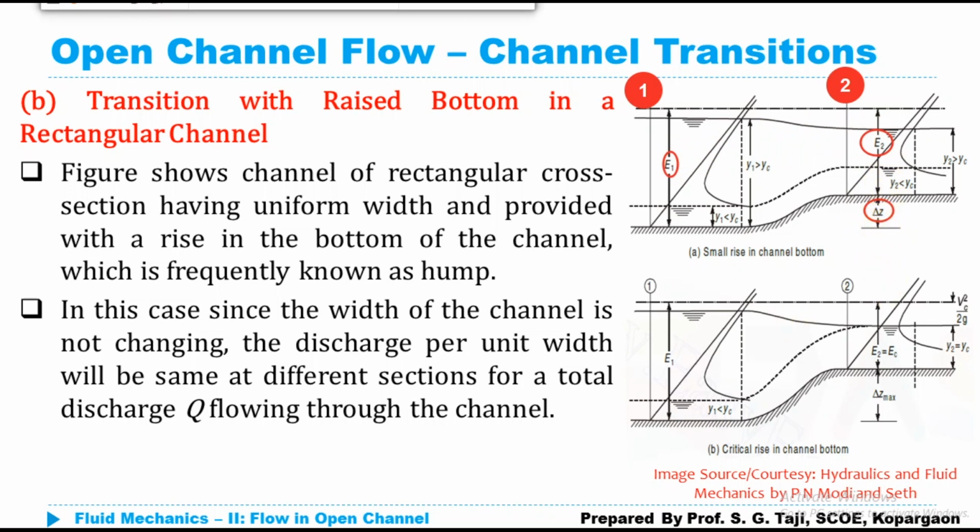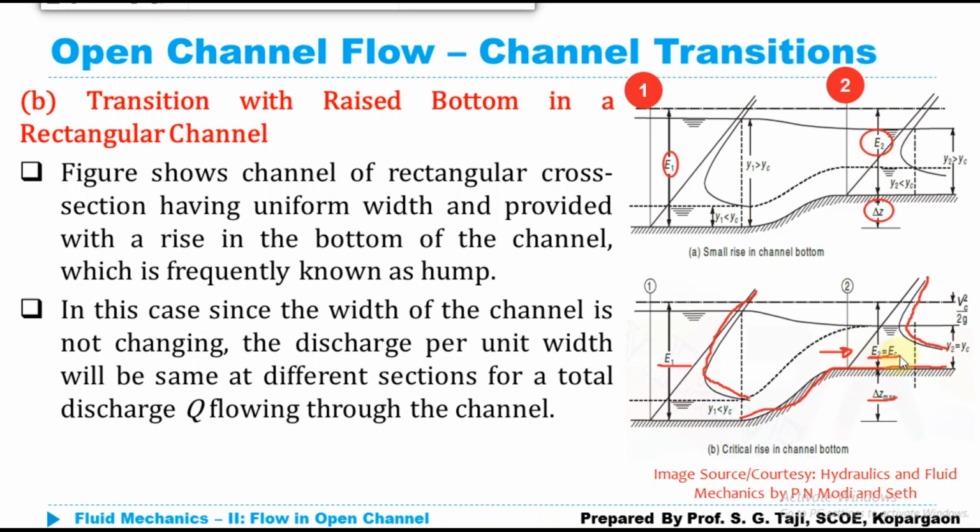If you see here the specific energy curve which is plotted between section 1 and section 2, here it is, this is the section A, and this is section 2. Now if the specific energy should be constant, then obviously this E1 should be equal to this E2 plus this delta Z. Now as I am providing this hump, due to raising the bottom level of the channel, obviously the depth of flow is going to decrease in the direction of flow, because the flow will get accelerated slightly.